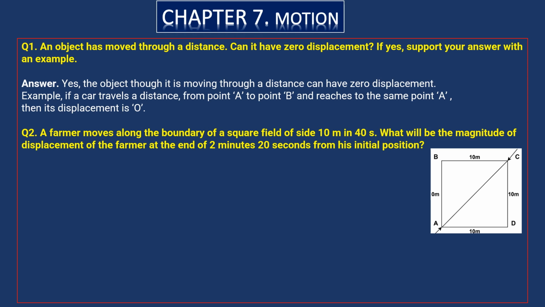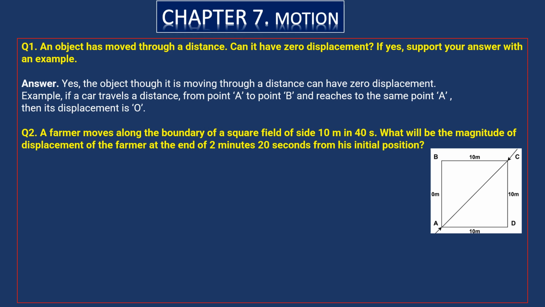To finish that 40 meters he has taken 40 seconds, right? Like that he traveled for about 2 minutes and 20 seconds. After 2 minutes and 20 seconds he stopped his journey, and at this time what is his displacement from his starting point? That's what we have to calculate.